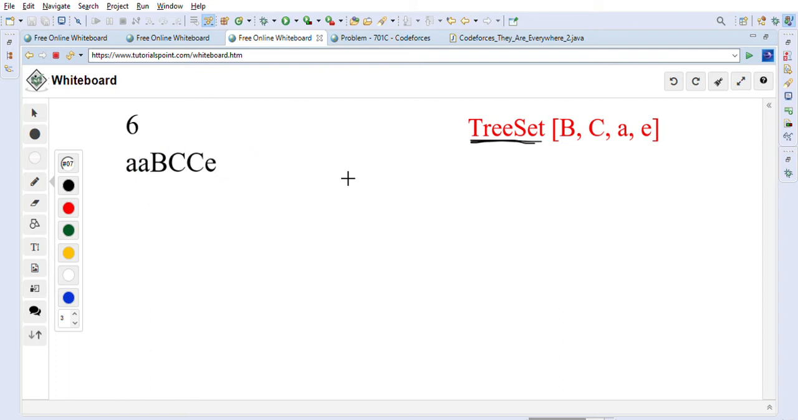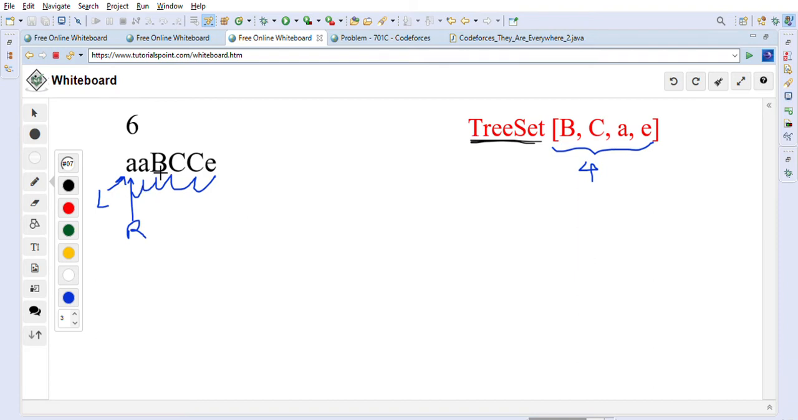First we will create the TreeSet by looping through all these characters and adding them into the TreeSet. So we will get B, C, A and E, and we will know that the size of this TreeSet is 4. After that we will take 2 pointers. The left pointer will point to this first A, and the right pointer will also point here first, and it will keep going: A, then B, then C, then this C, then E. So the right pointer will move along.